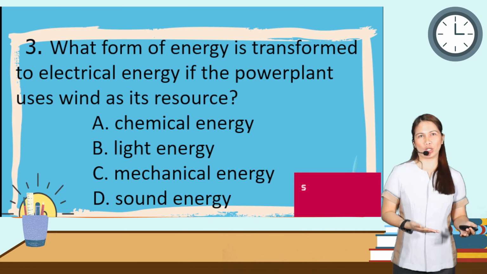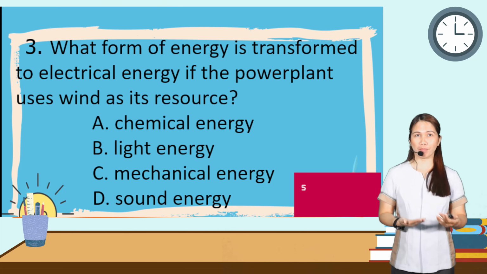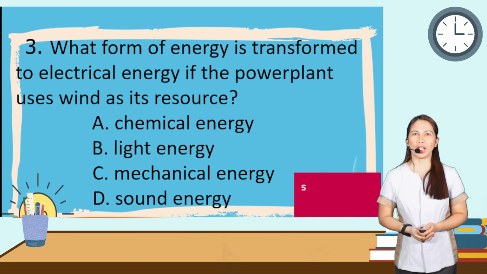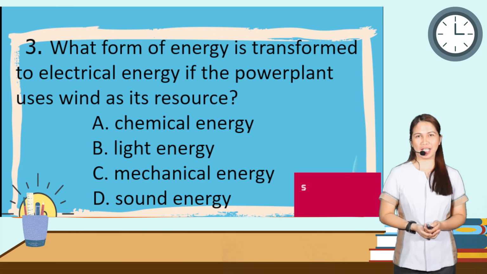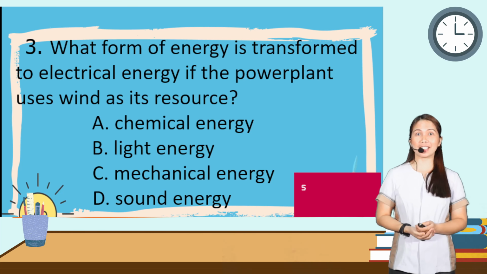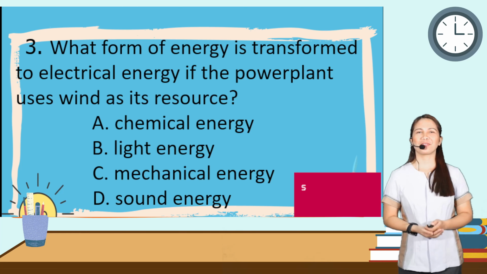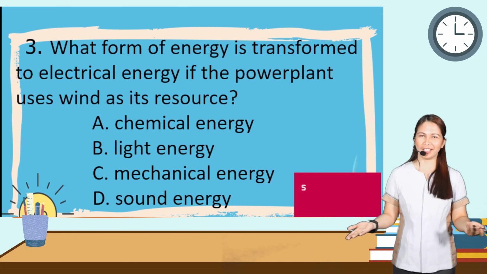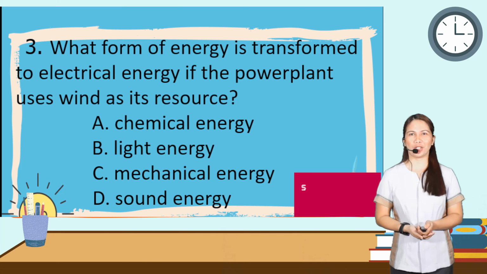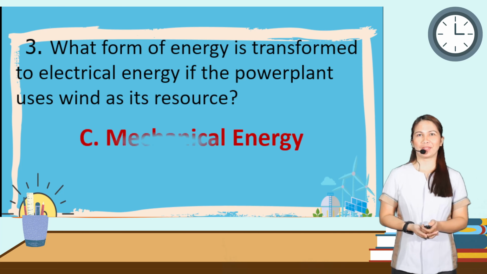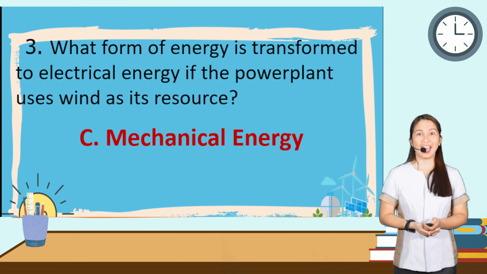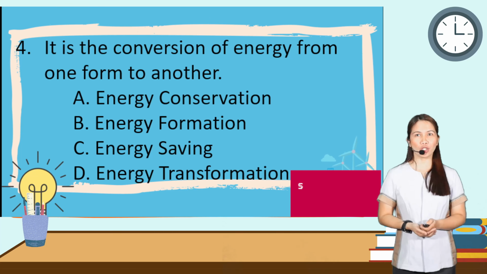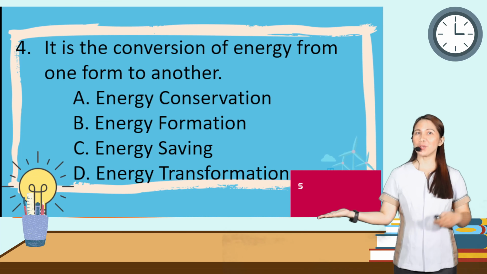What form of energy is transformed to electrical energy if the power plant uses wind as its resource? A, chemical energy. B, light energy. C, mechanical energy. And D, sound energy. 5, 4, 3, 2, and 1. The correct answer is letter C, mechanical energy.